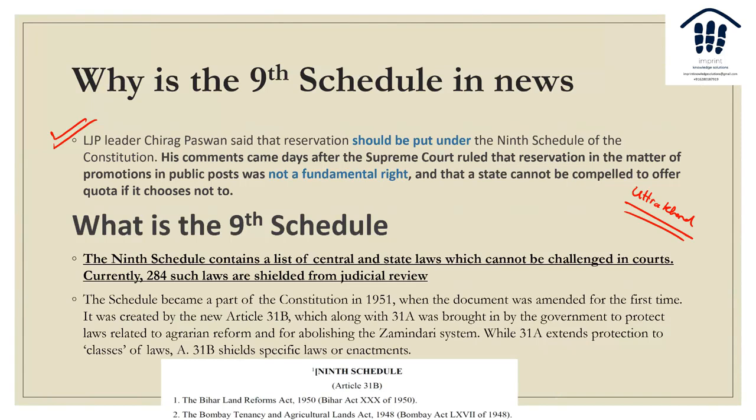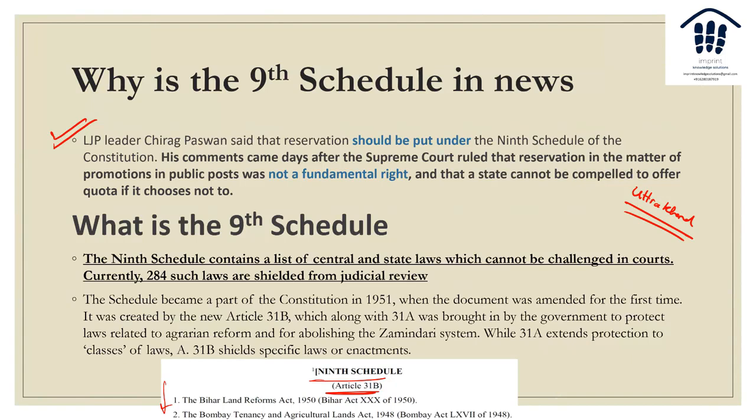Now, what is the ninth schedule? The ninth schedule contains a list of central and state laws. So it is under Article 31B, and you'll have a list of various laws, like the Bihar Land Reforms Act, the Bombay Tenancy and Agricultural Lands Act, and so on. There are 284 such laws.